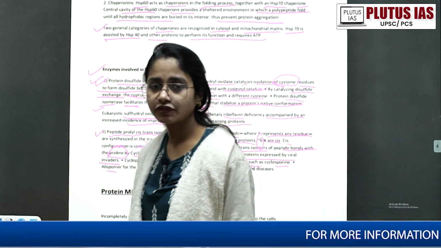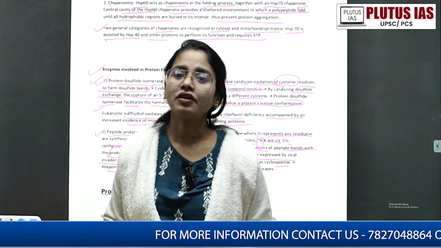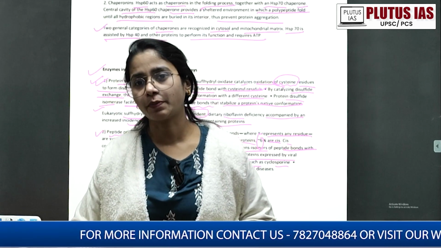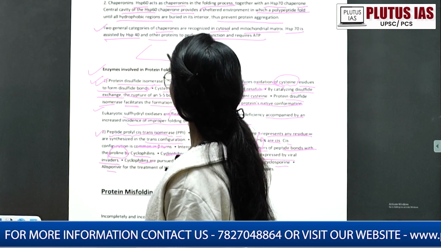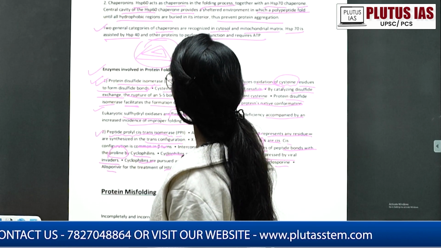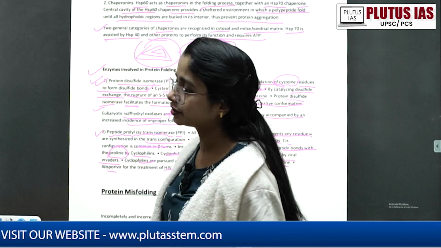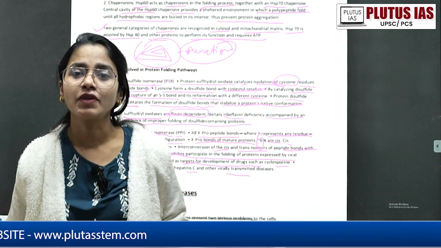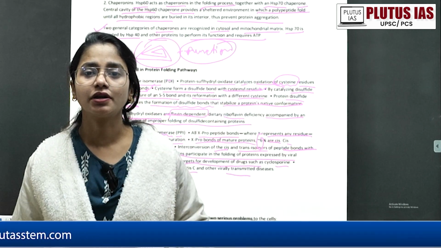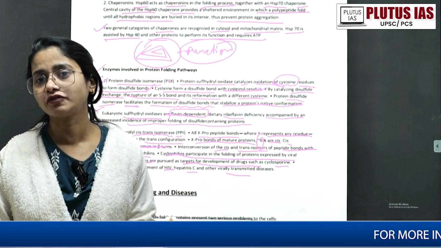So what happens if all this associated thing, the chaperones and these enzymes and everything, will not function, any of the stages will not function properly? Suppose this is a properly folded form of the protein, and we will talk about the functional domain also in the next lecture. So that means in that quaternary or tertiary structure in which form the protein is functioning, there's a proper domain that is called the functional domain, which is a functional area or space of the protein.